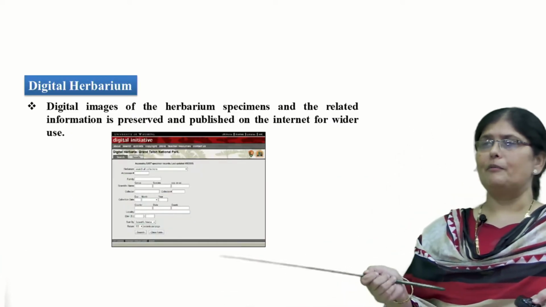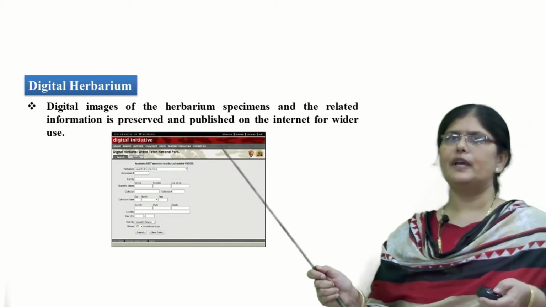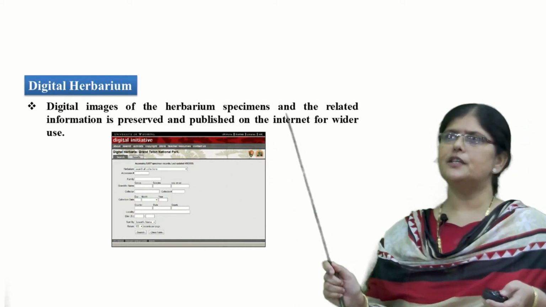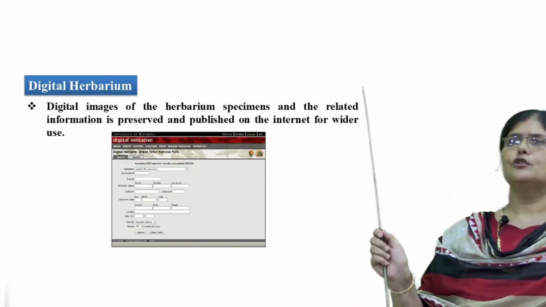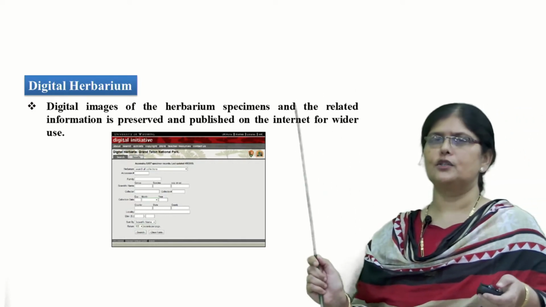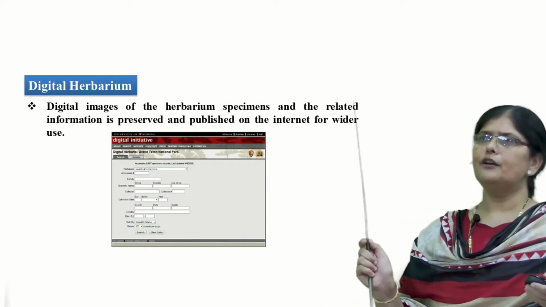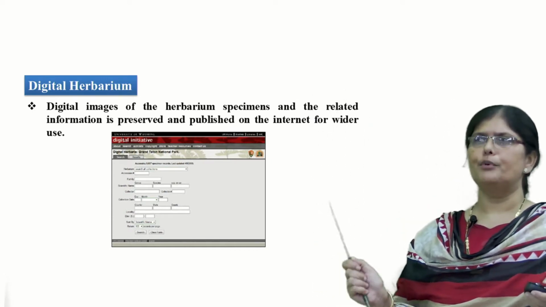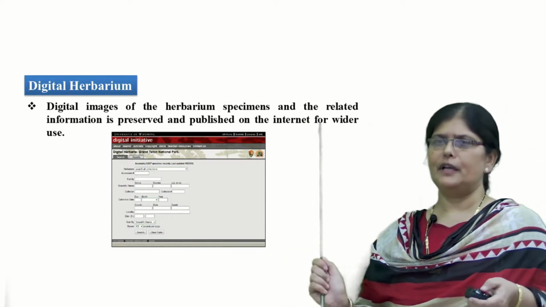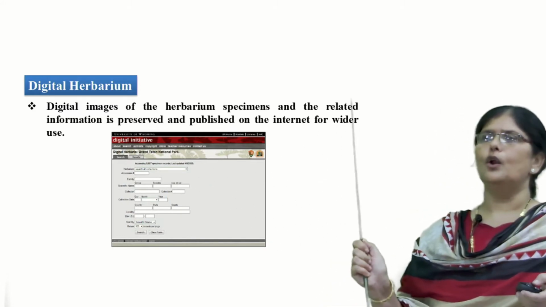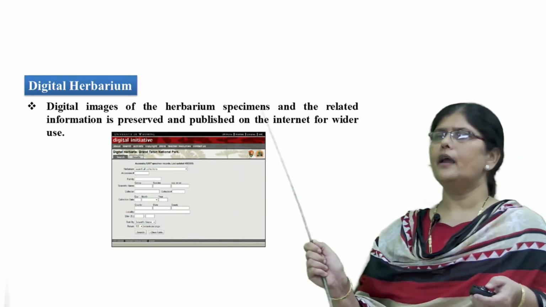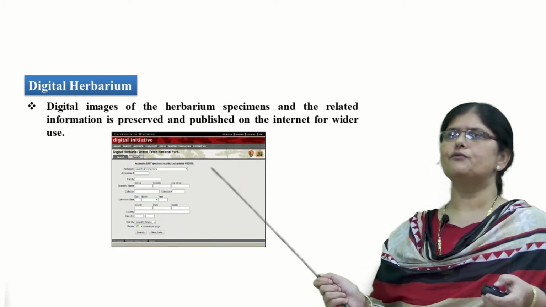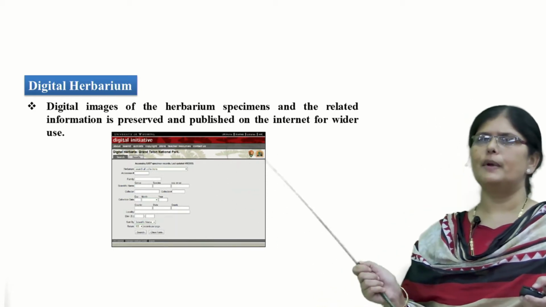We also have, apart from the physical herbariums, digital herbariums. These digital herbariums store the specimens, their pictures or digital images, and the information about those specimens on the internet or in the computer system. Just like the herbarium sheet, all the information is loaded into the internet and they become the digital herbariums for quick referral for taxonomic understanding.